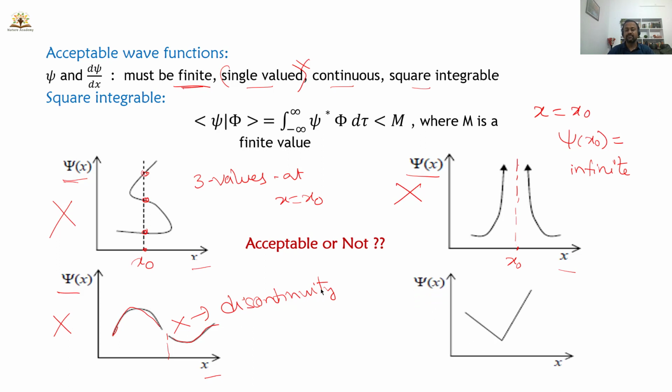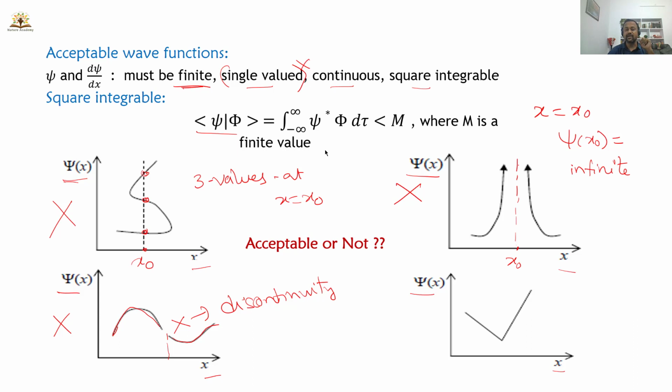So the last one, psi of x as a function of x. Is this wave function acceptable or not? So how will you check? This wave function has a finite value and it is single valued. Then we have to look for square integrable, right? So square integral means you have to integrate the wave function psi. So the integral from minus infinity to plus infinity of psi star psi must be less than 1.